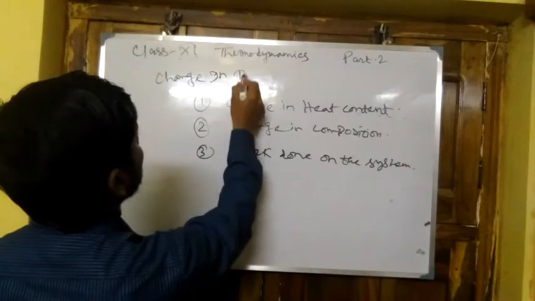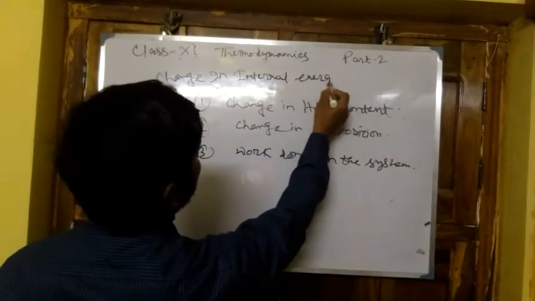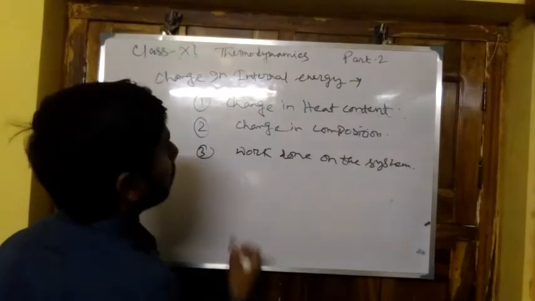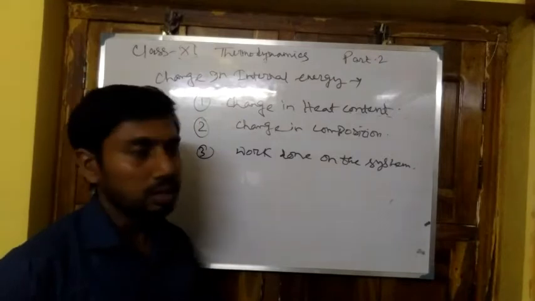So the causes of change in internal energy are the change in heat content, change in composition, and work done on the system.